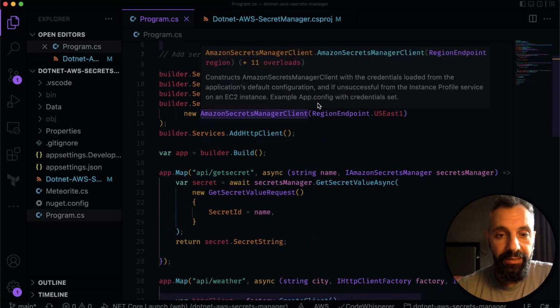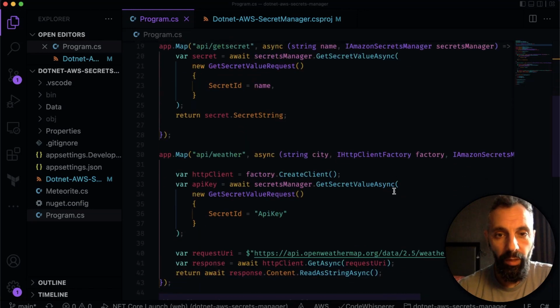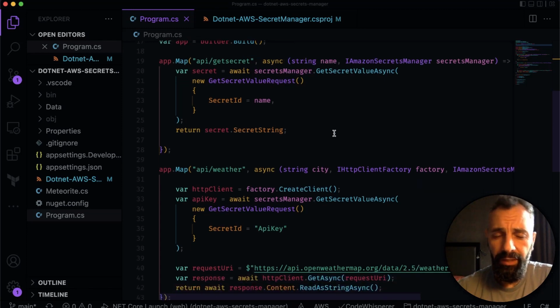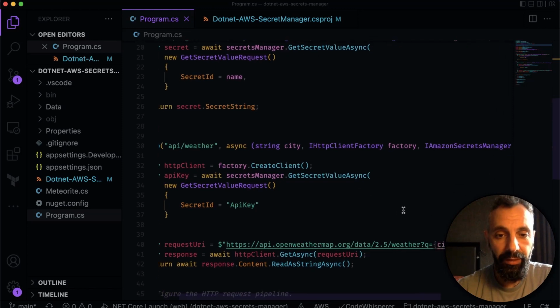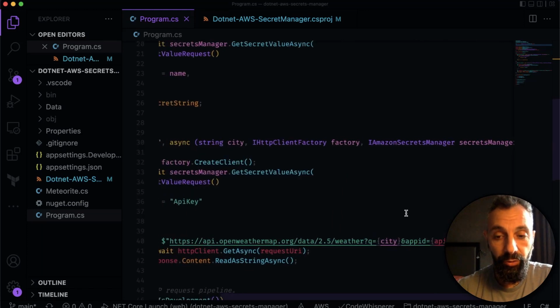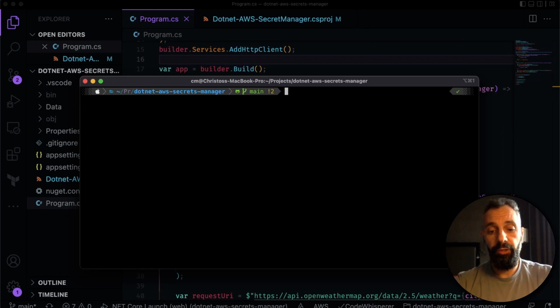And because I have already registered the service, I can dependency inject that into my API methods. We have a get secret and we have an API weather. In the get secret, I can pull any secret I want by passing a name of that secret. But we'll also see whether I can pull every secret or not based on my IAM policy. And then in the API weather endpoint, we actually call an external service with the information that we retrieve from the Secrets Manager. You notice that the API key secret string allows us to make a call once we retrieve the secret. So let's run our code and take it for a spin.